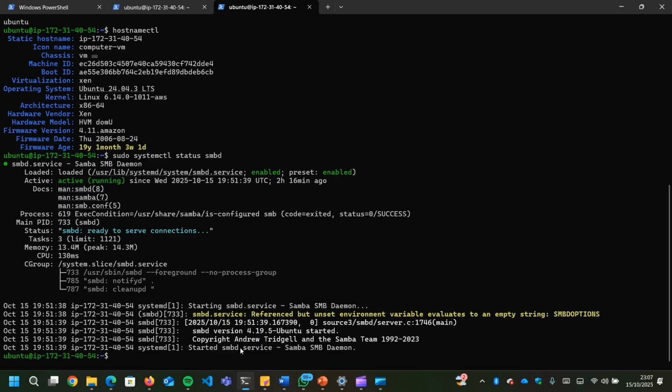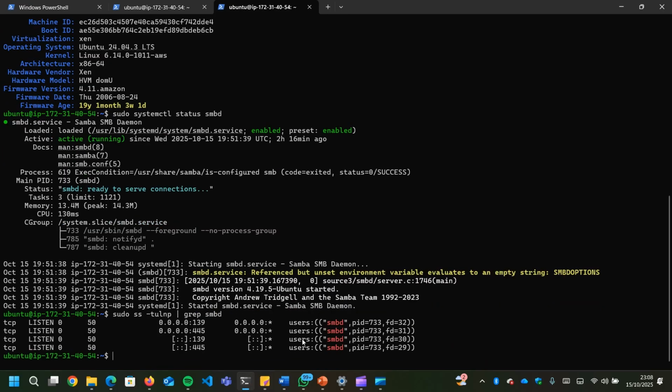To prove that further, I'll just do sudo ss -tulnp | grep smbd. So Samba is installed and is listening on ports 139 and 445 respectively. So the next thing now that we're going to do is, as you know, that Samba provides the department shares with SMB3 and encryption that is required.